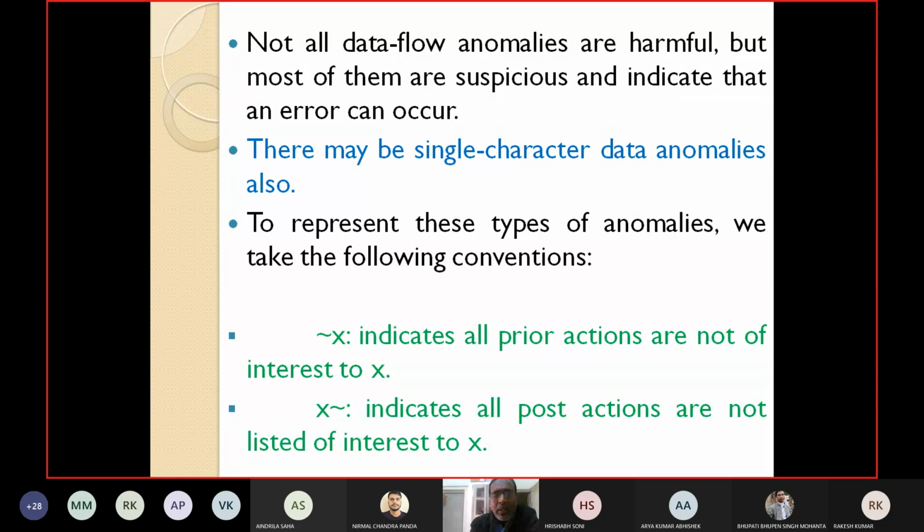What are the conventions? I have used a negation symbol.